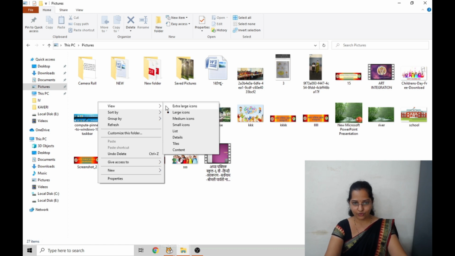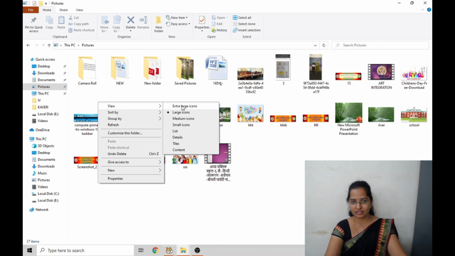After clicking on view, we can see these types of views. What are those? Extra large icons, large icons, medium icons, small icons, list, details, tiles, and content. These all are types of views. By selecting these, we can change the displaying style of these pictures. We will see one by one.